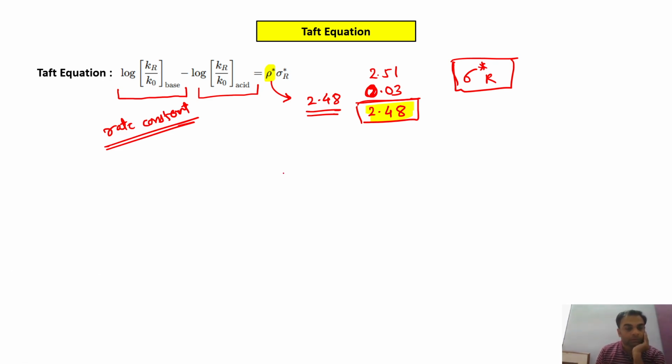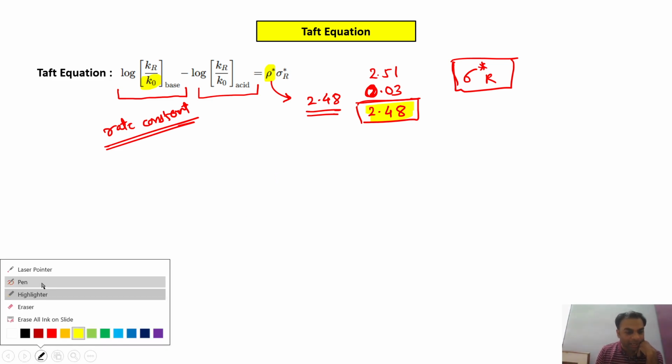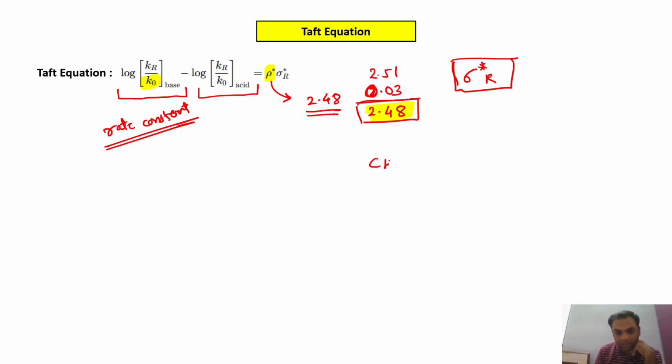Now here Taft considers k0 for the methyl group rather than hydrogen, as methyl is the first alkyl group which shows steric crowding.